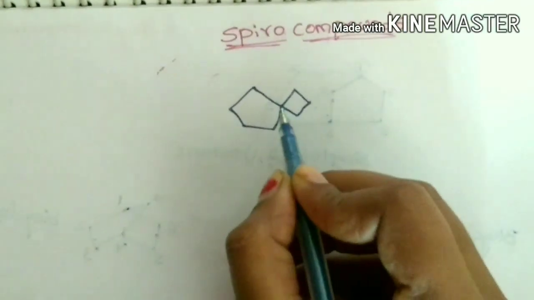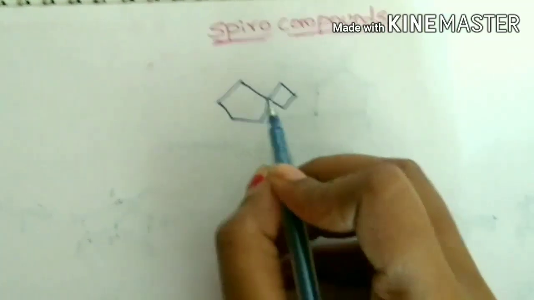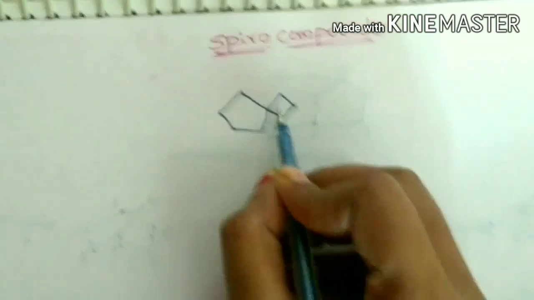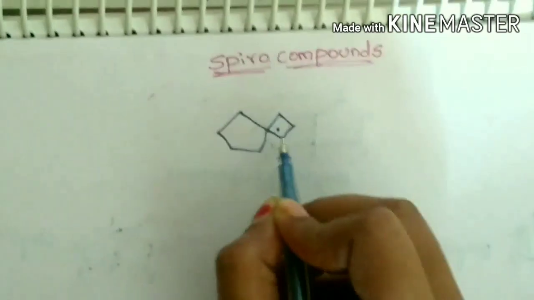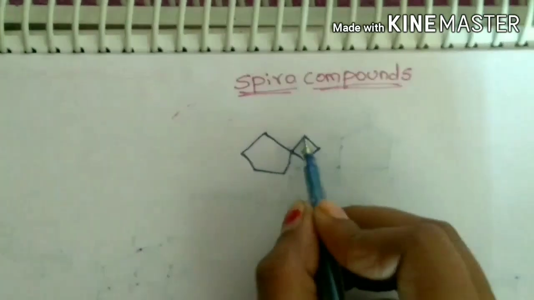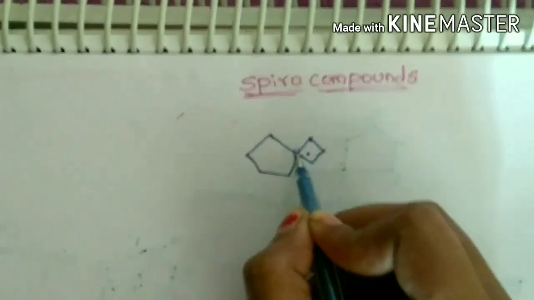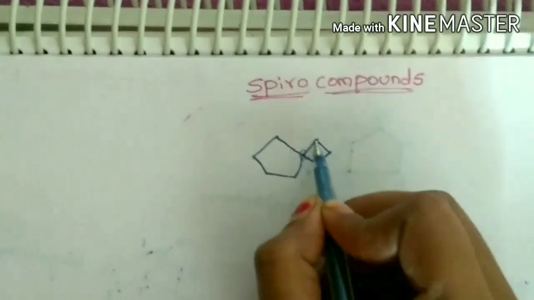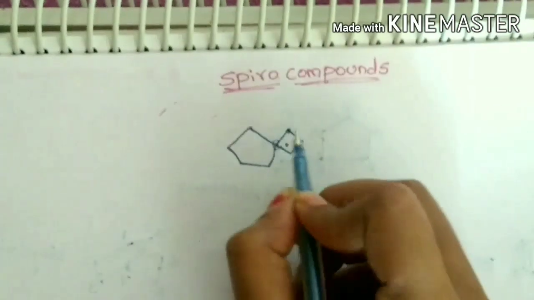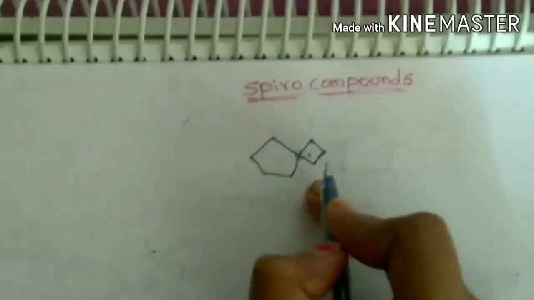For naming spiro compounds, we must use the prefix spiro. While numbering a spiro compound, we must start numbering from the smallest ring, and from the carbon adjacent to the quaternary carbon. As this is the quaternary carbon, we must start numbering adjacent to it, and we must start numbering in the smaller chain, not the larger chain.